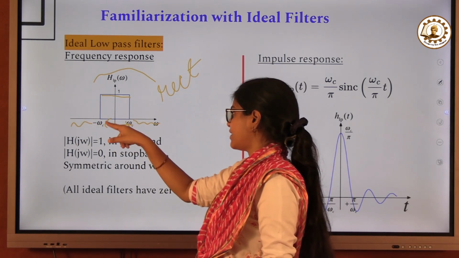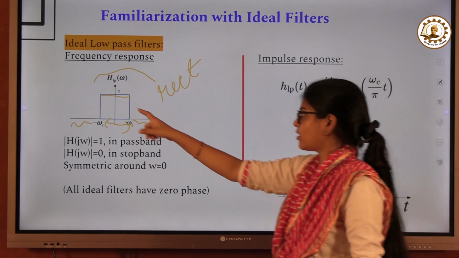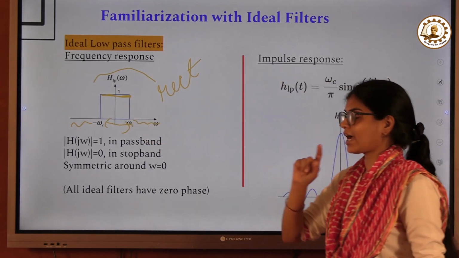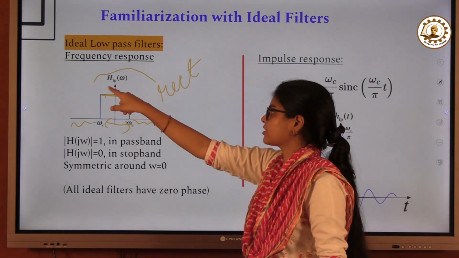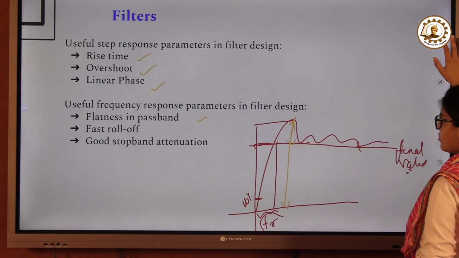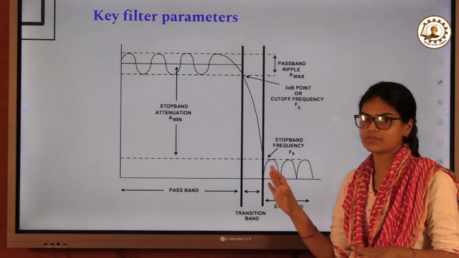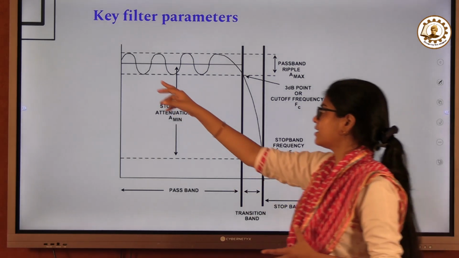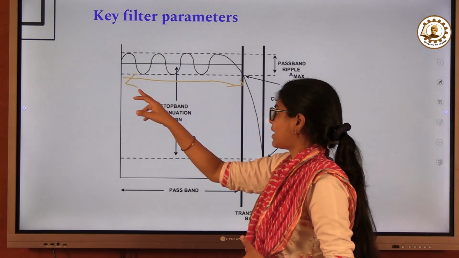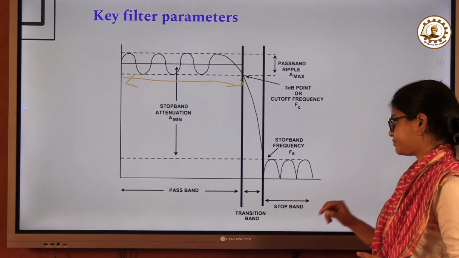Now you can see that this is symmetric around omega equals 0. This is an ideal filter. You cannot have this type when you are actually designing, and there will be fluctuations like this. Here we have shown the ideal and the real one. When you design, you will see that from here till here is the pass band, and this part is the stop band.